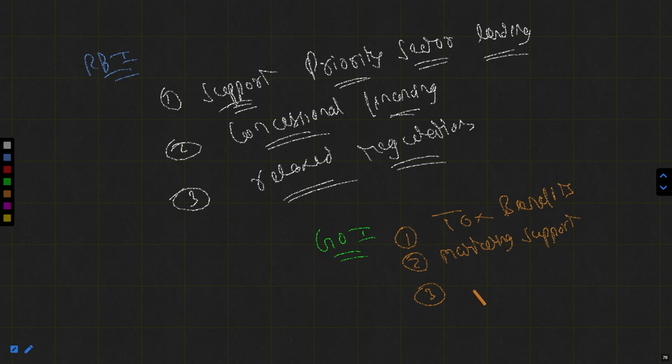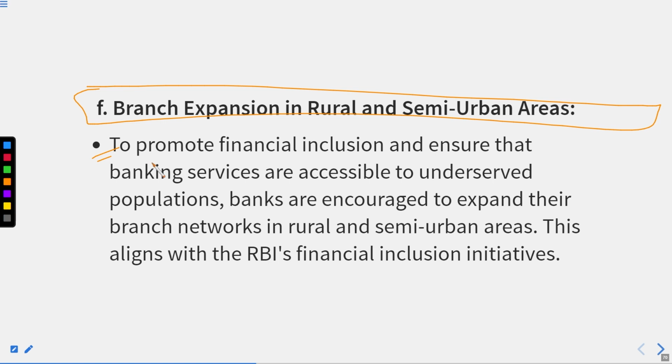The third point is that the government will also ensure infrastructure support. It means if they are purchasing electricity, water supply, or other raw materials, they will get subsidies and discounts on it. So this kind of encouragement is provided to the banks by the Reserve Bank of India and the Government of India respectively. All right, now I hope you have got the point.